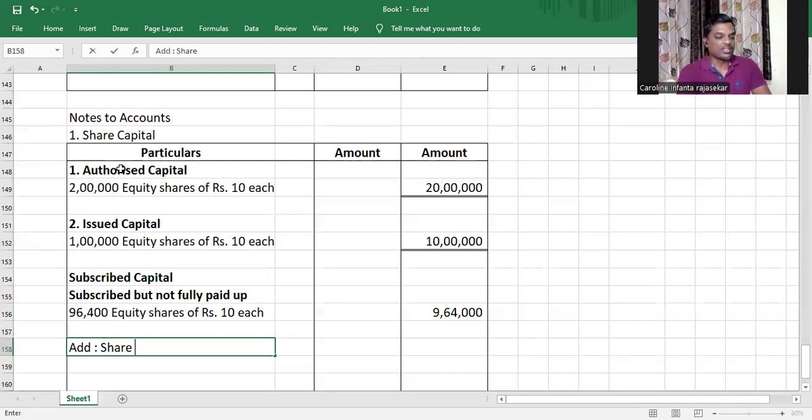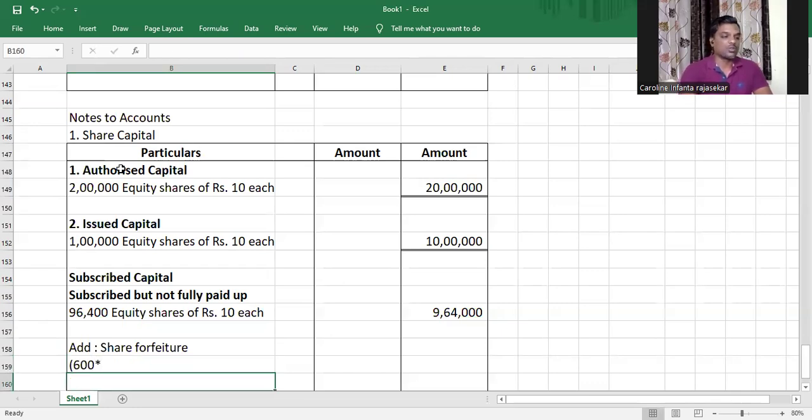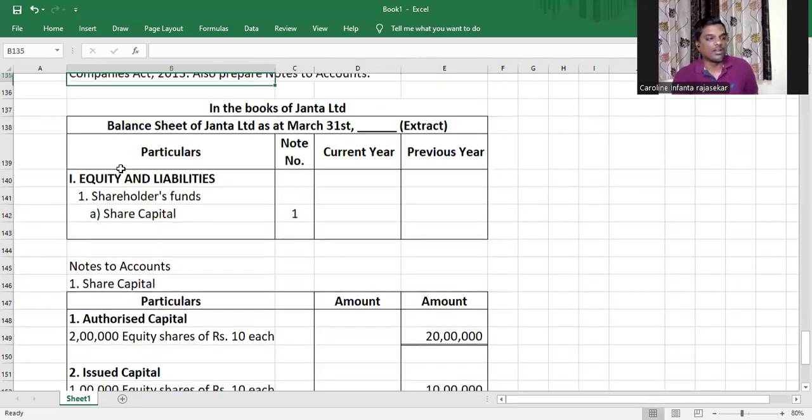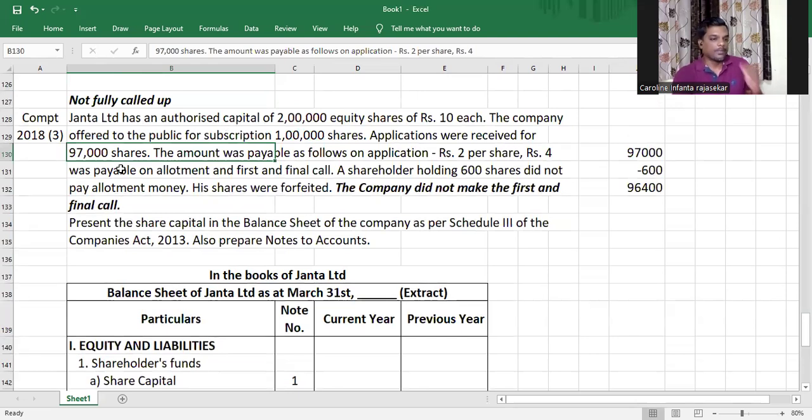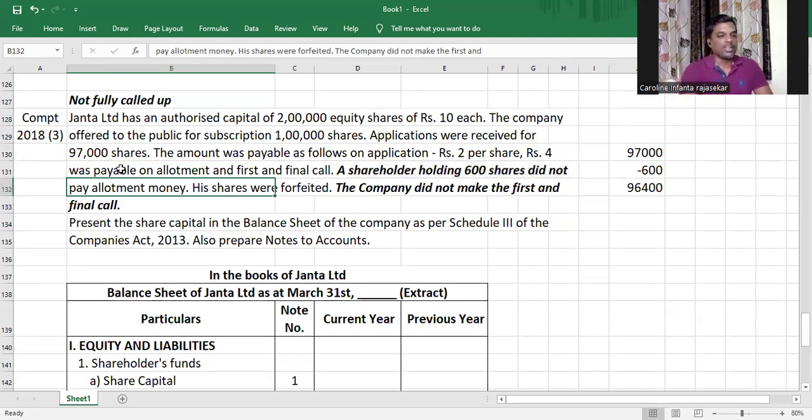And on top, to add to this, we have forfeited shares. The share forfeiture account, as I told you in the earlier videos, will have the amount paid up on the forfeited shares. We have 600 shares that have been forfeited. And what has been paid up? A shareholder holding 600 shares did not pay the allotment money, which means he would have paid the application money only.